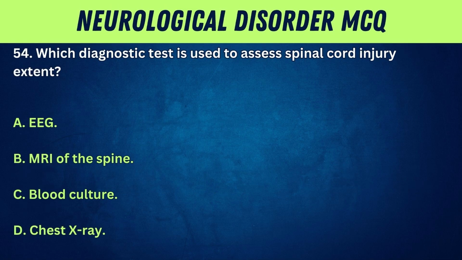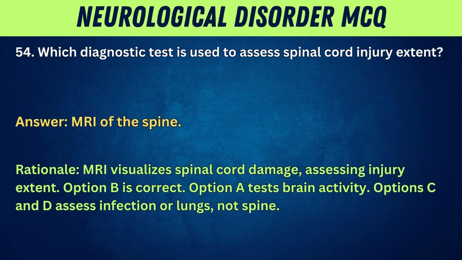54. Which diagnostic test is used to assess spinal cord injury extent? A. EEG. B. MRI of the spine. C. Blood culture. D. Chest X-ray. Answer: MRI of the spine.